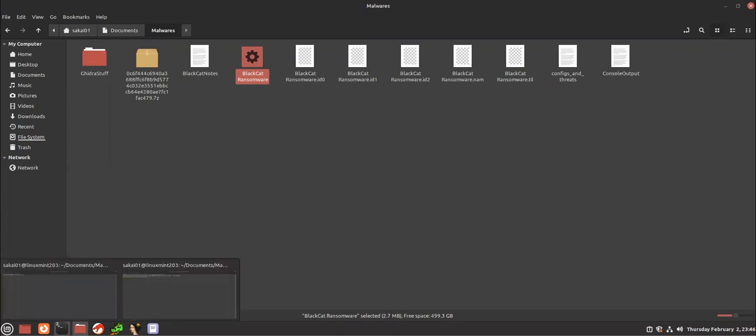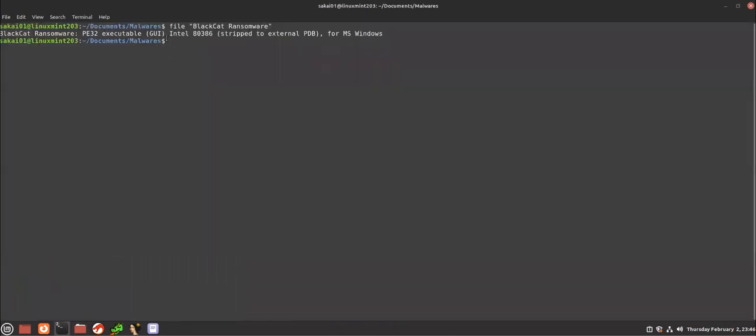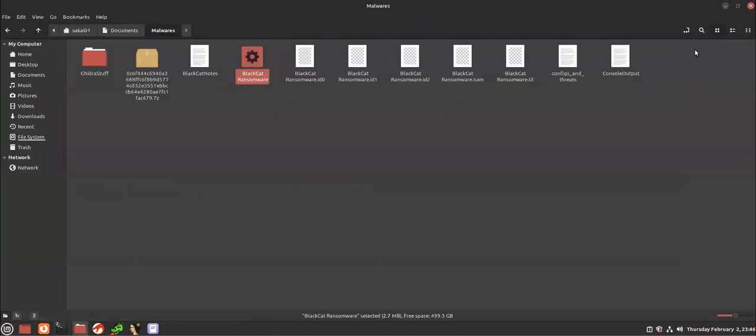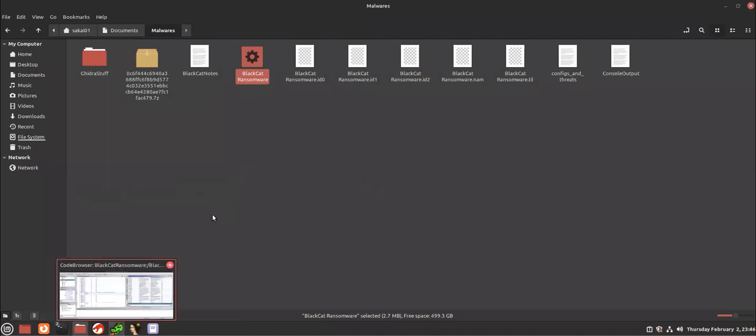The first thing I want to do is check the file type of this one. Issuing a file command on Black Cat Ransomware says that it's a PE32 executable GUI, stripped to external PDB for MS Windows. We know that this is a Rust binary from dynamic analysis, and we know that this is essentially ransomware as a service. As you can probably remember, when we saw that in dynamic analysis, it spits out some strings before actually doing its work. So it's basically like a red teaming tool here.